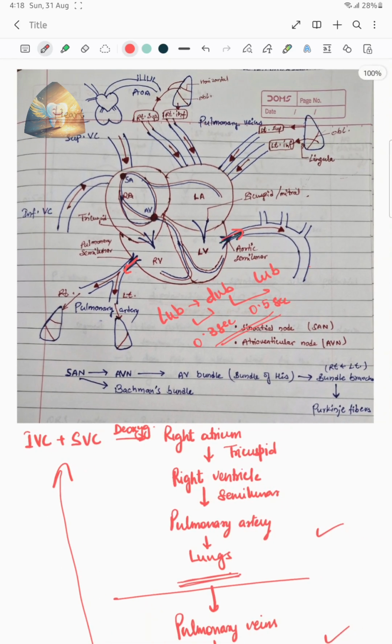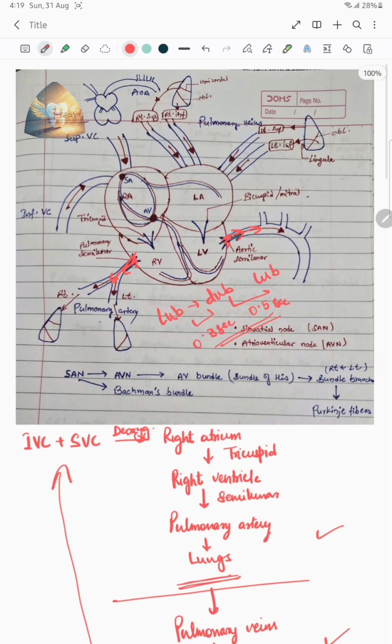What is arterial elastic recoil? The valves here close and the ventricle has already pushed the blood into the arteries with pressure. Now when this blood enters into the artery, there starts a peristaltic movement. Tunica intima and media, layers of the artery, have this ability to contract the arteries, and this peristalsis is the movement that helps in flowing the blood throughout the arteries and throughout the body. It isn't the pressure of the ventricle that pushes the blood.